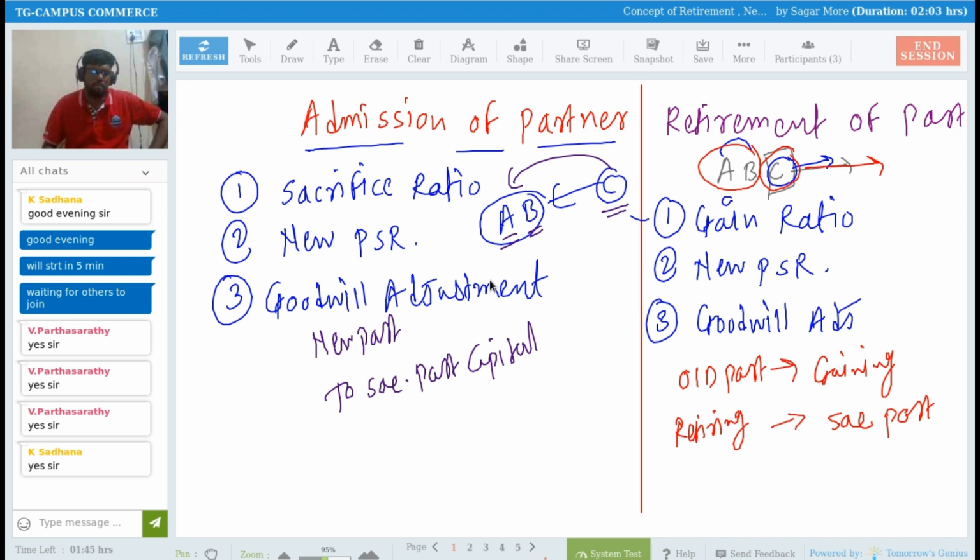So in case of retirement of a partner, when you are doing goodwill adjustment, you have to debit the gaining partner's capital account always, and you have to credit the sacrificing partner's capital account always.